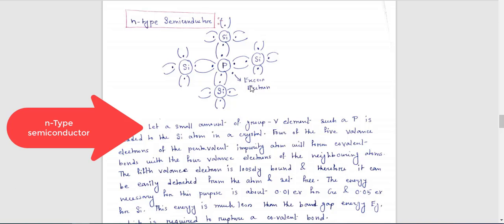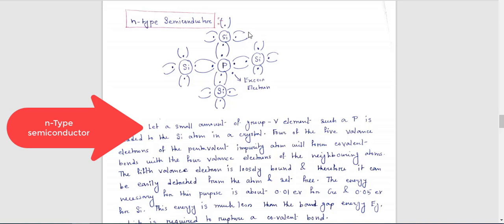Now the energy required to move from this position to the conduction band is very small. If it has some 0.01 eV, then this electron can easily move from the valence band to the conduction band.